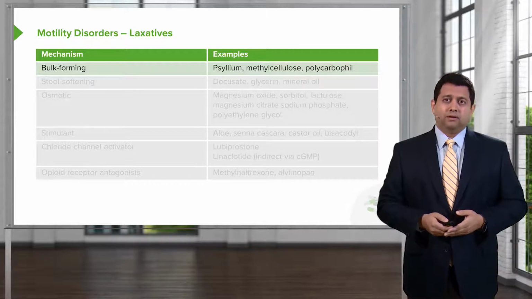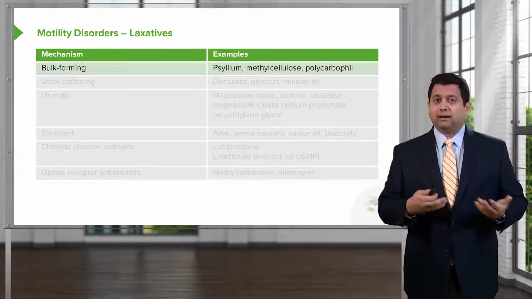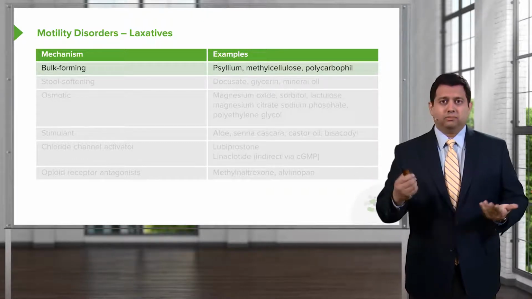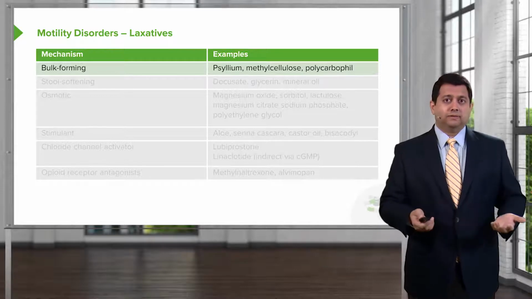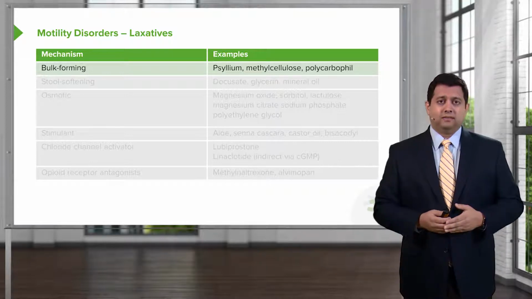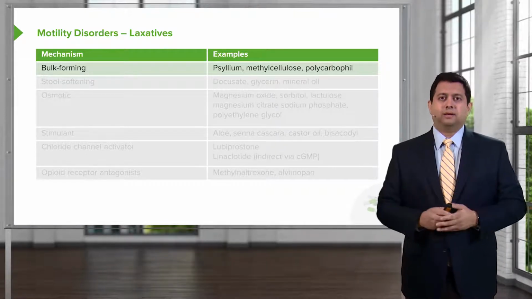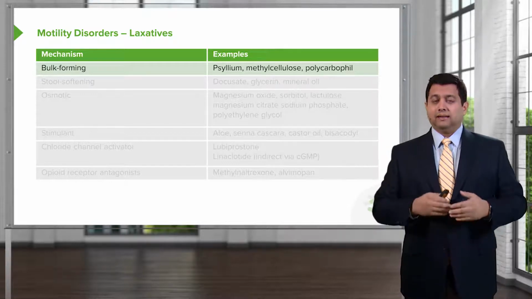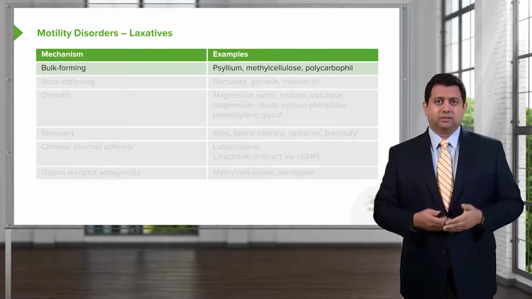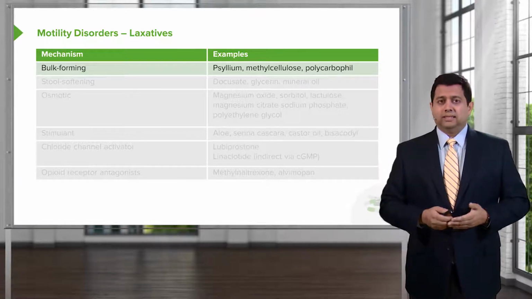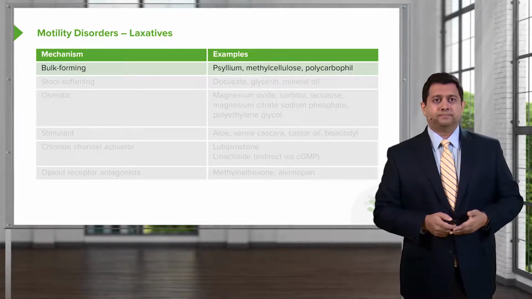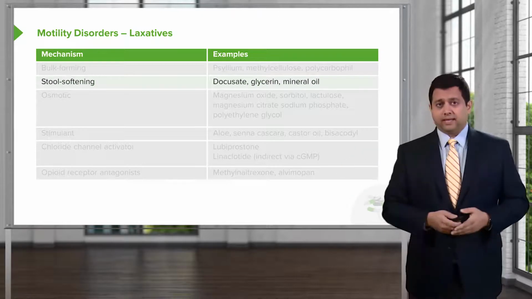Now, there are over-the-counter agents that are ground up psyllium. They come as an orange kind of powder that you can spread on your eggs or mix with your orange juice. Those are actually quite effective. Over-the-counter agents such as Metamucil contain psyllium that has been activated. Now, your herbalist, naturopath type people like to give psyllium seeds directly, and that's fine. It works really well as long as they chew it and masticate it and mix it with their saliva before they swallow. It's gross, so I don't know why you'd ever want to choose to do that instead of just taking Metamucil.